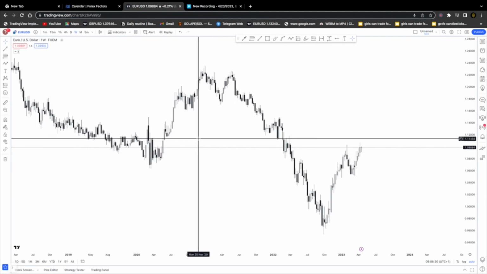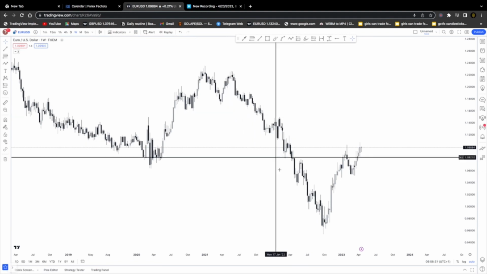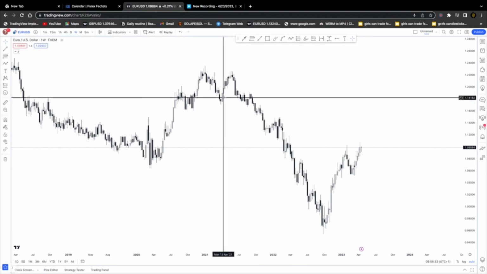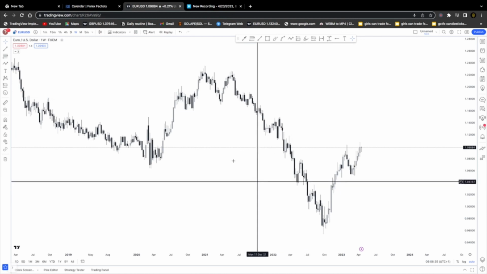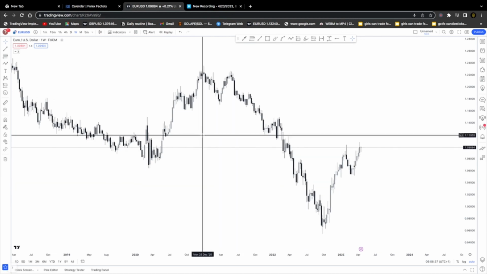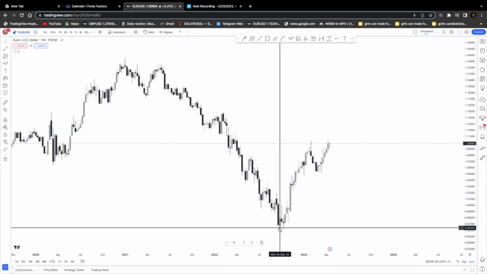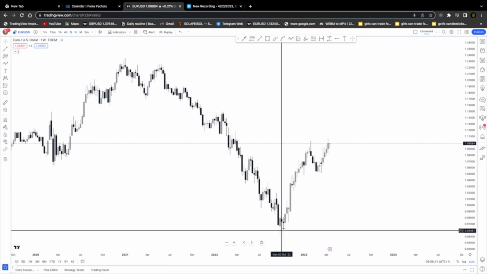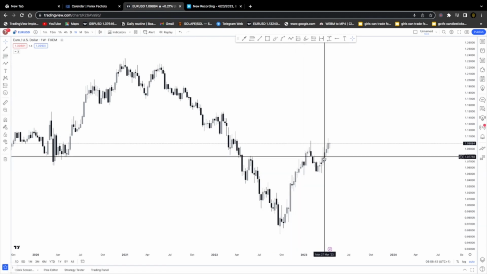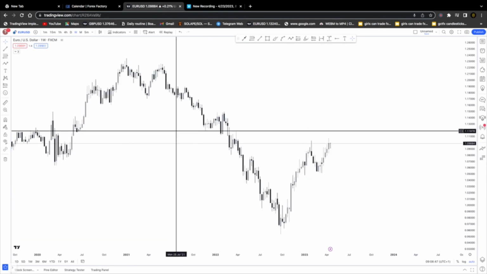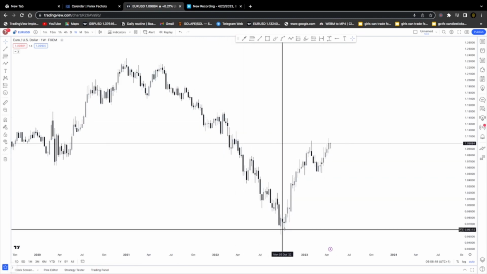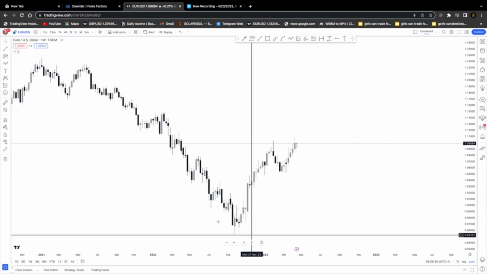So on the weekly time frame, we are seeing a bearish trend. We can clearly see we had a bearish structure from 2021 until market came back in October, I think September, then started giving a bullish correction to the upside. So basically, on the weekly time frame, we are seeing a bearish structure and a bullish retracement. So currently, we are in a bullish retracement.